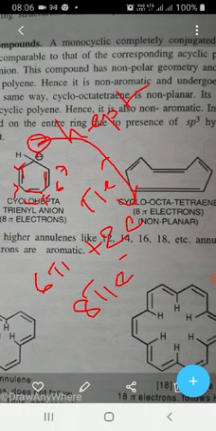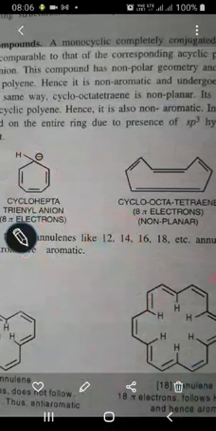So this compound contains 8 pi electrons and it should be anti-aromatic. But you can see that this carbon is sp3 hybridized, so it does not follow the rule that all should be sp2 hybridized. So it is a non-aromatic compound.